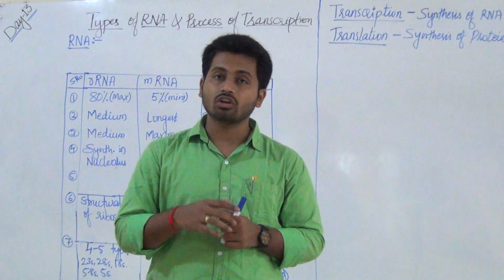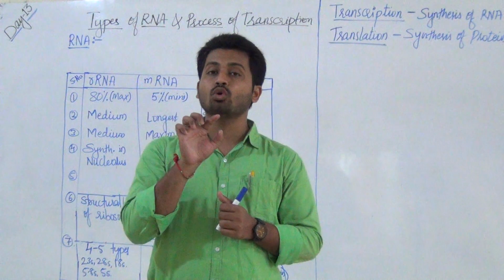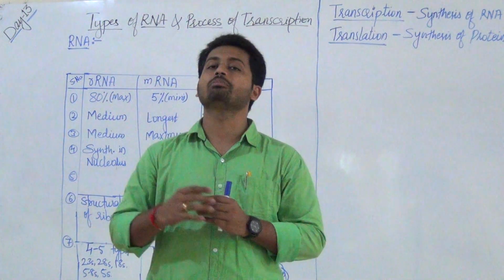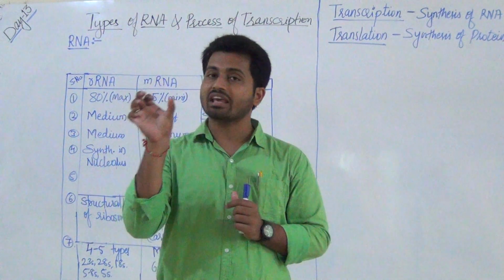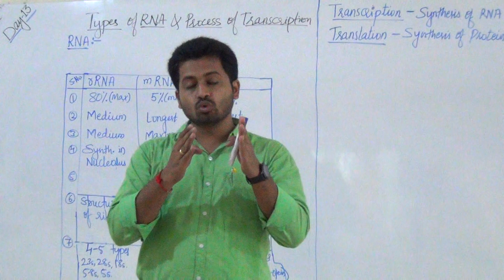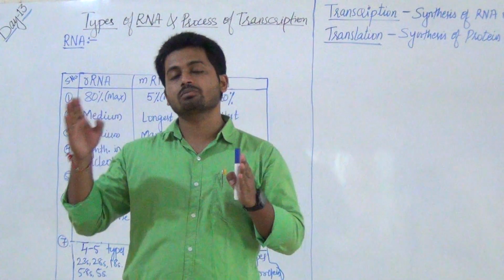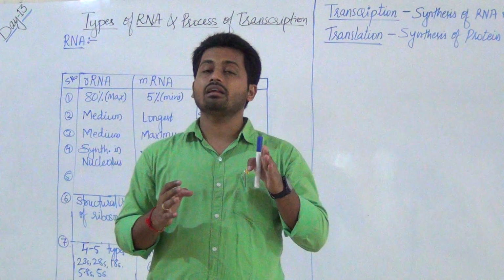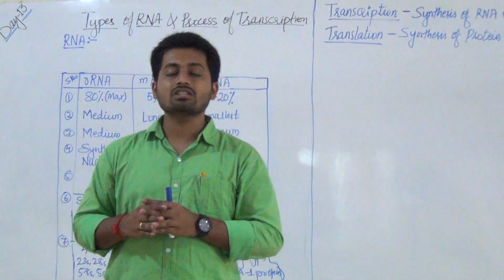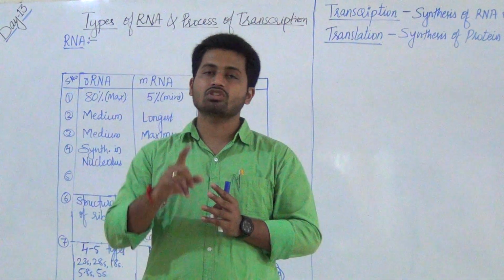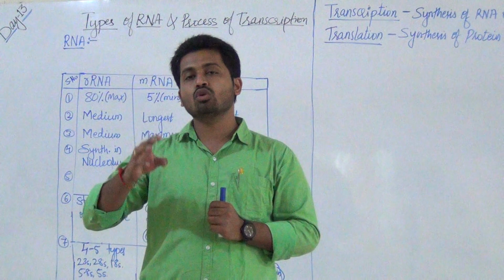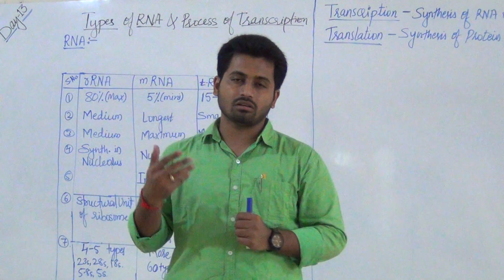What is a split gene in eukaryotes? That is the gene which contains both coding and non-coding sequences. Coding, that is the exon part, intron, that is the non-coding part. But whereas in prokaryotes there are only exons continuously joined to each other, which are completely coding. Due to this split and unsplit nature, the eukaryotic genes are considered as monocistronic genes, and prokaryotic genes are considered as polycistronic genes. Monocistronic genes code for only one type of polypeptide chain, polycistronic genes in prokaryotes code for many polypeptide chains, that we saw yesterday.